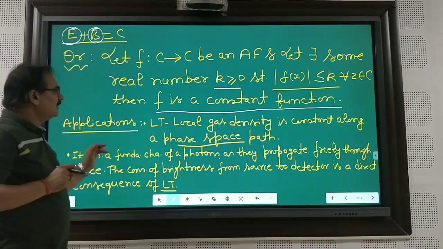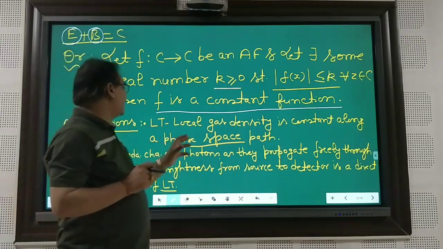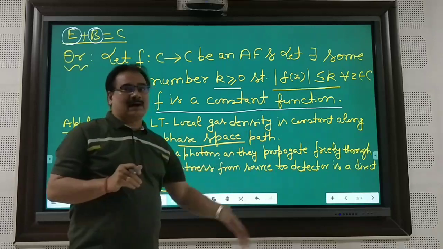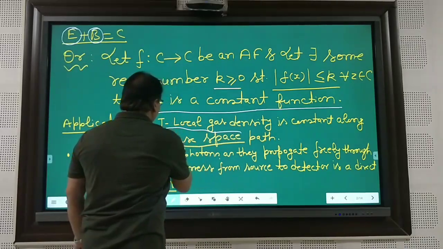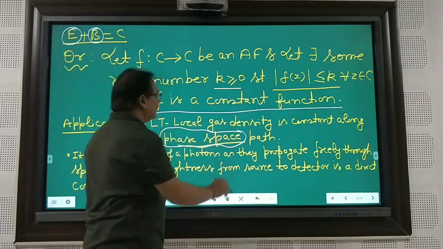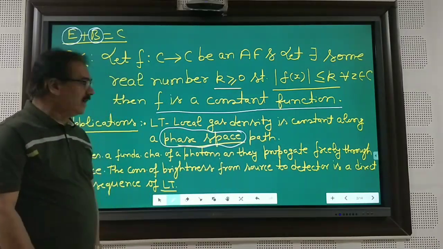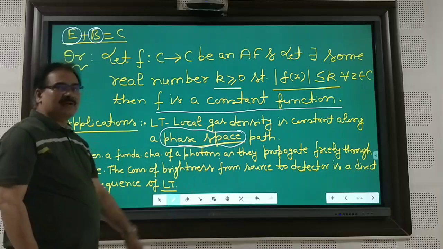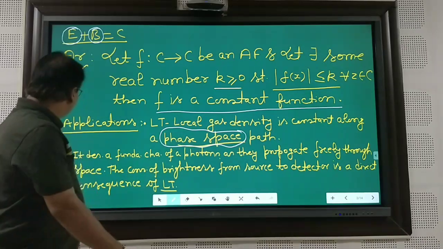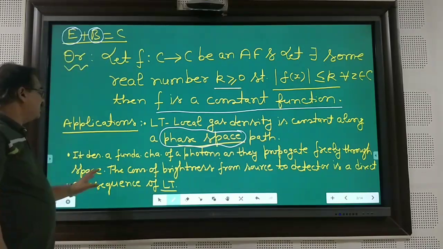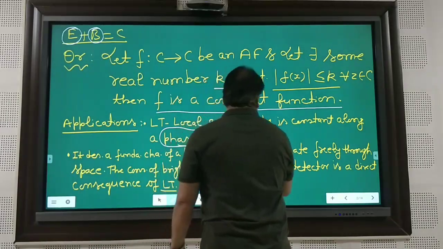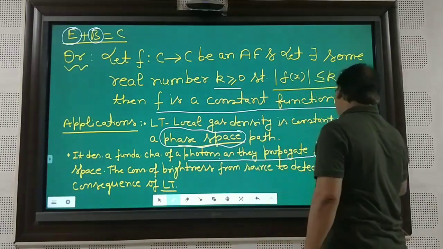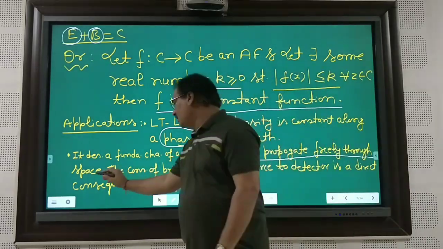The first is if the local gas density is constant along a phase space path. Phase space is a very nice term. If you have an interest in these areas, then you have to read carefully where the application of Liouville's theorem is. Second, it describes a fundamental characteristic of photons as they propagate freely through space.